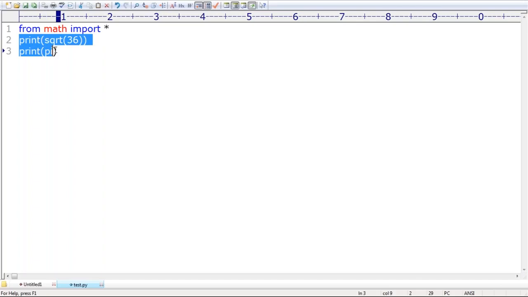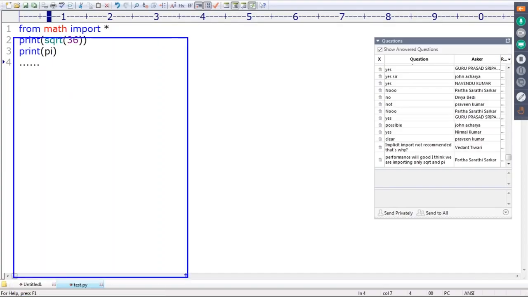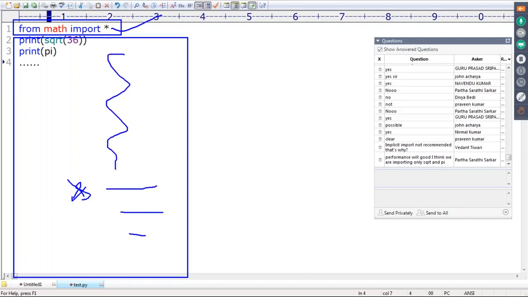Sir, here there are only 2 or 3 lines. But if there are 10,000 lines, a big program, then if I use square root, just by seeing it we don't know which members from the math module we are using. So we have to analyze the program to identify which members we are using. So readability by default is going to go down. Remember that. That's why in programming languages, implicit import is generally not recommended.